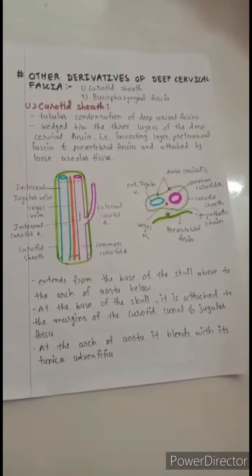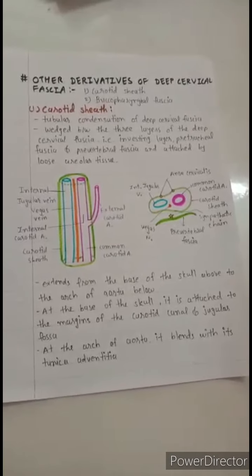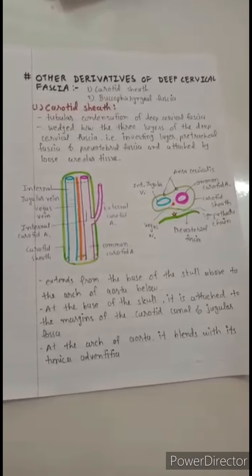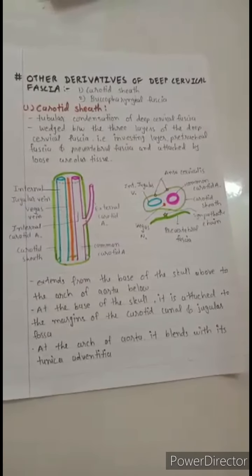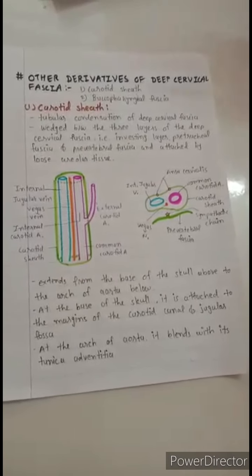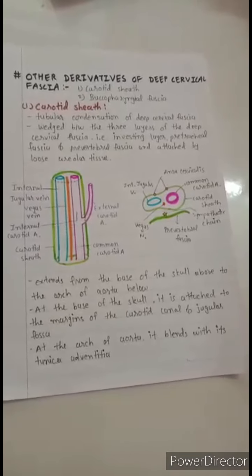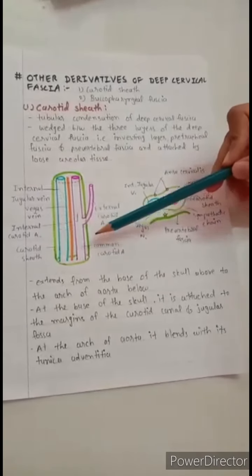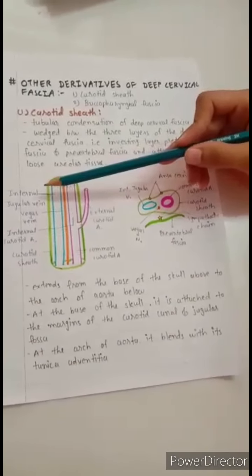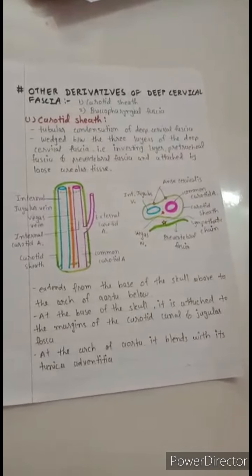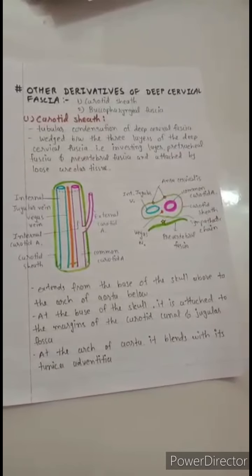The carotid sheath is wedged between the three layers of the deep cervical fascia, that is the investing layer, pretracheal fascia, and prevertebral fascia, and attaches to all these layers by loose areolar tissue. The sheath is thick around the common and internal carotid arteries but thin over the internal jugular vein in order to allow expansion during increased venous return.